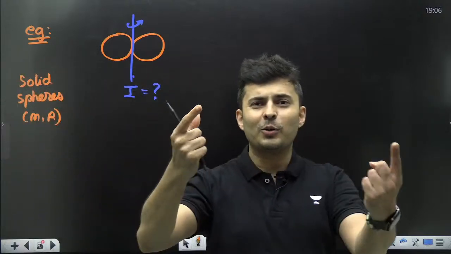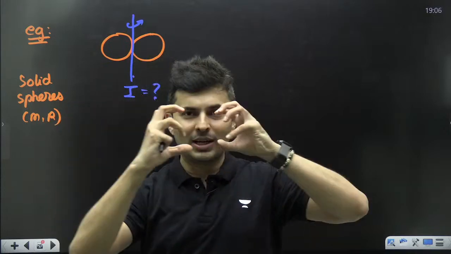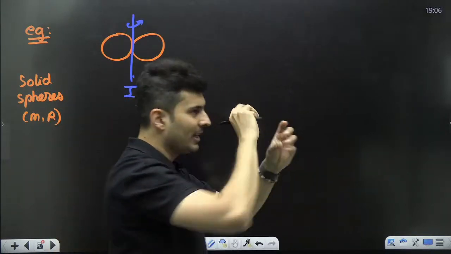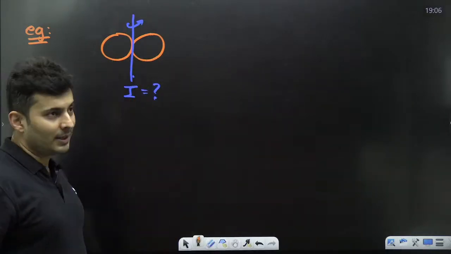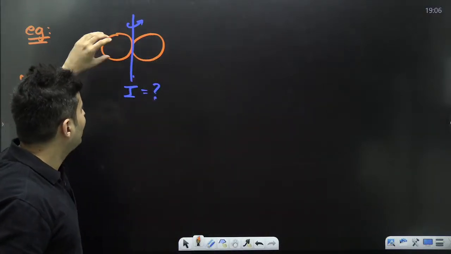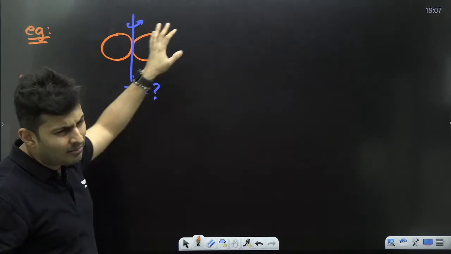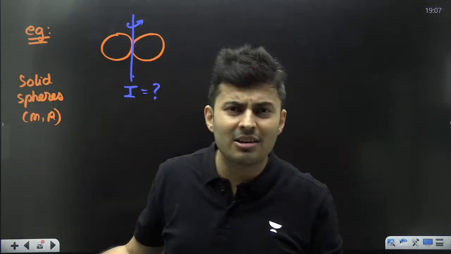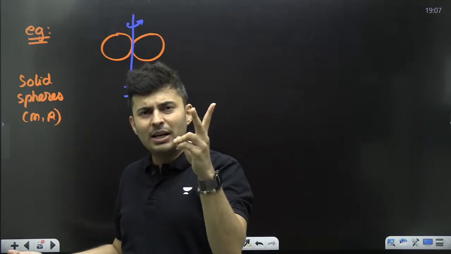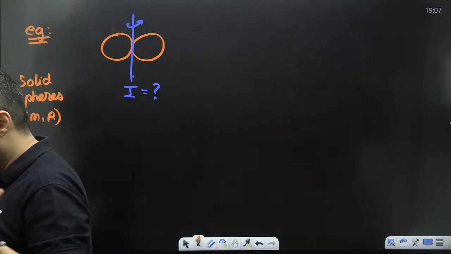How do you find it out? Both these spheres are rotating about their common tangent. Well, think about it. If you know the moment of inertia of any one sphere about this axis, you multiply it 2 times, you will get the total moment of inertia. Yes or no? Very good.